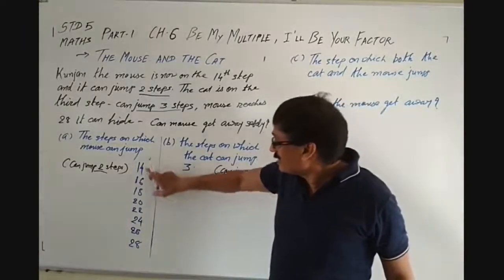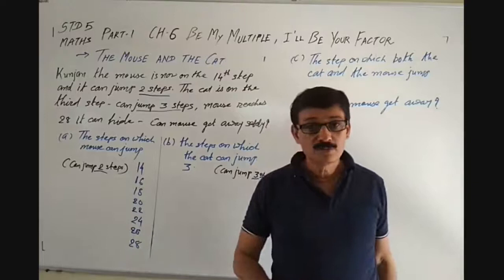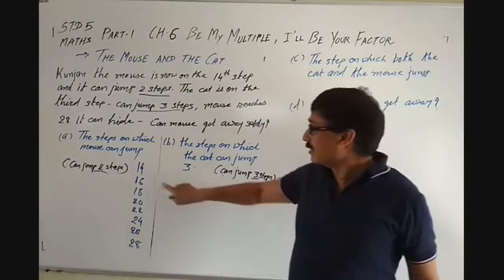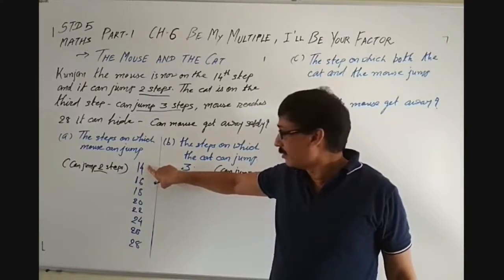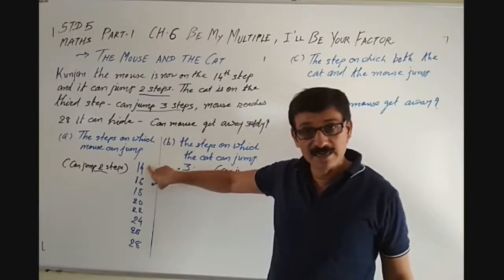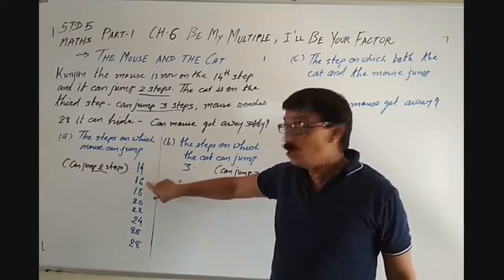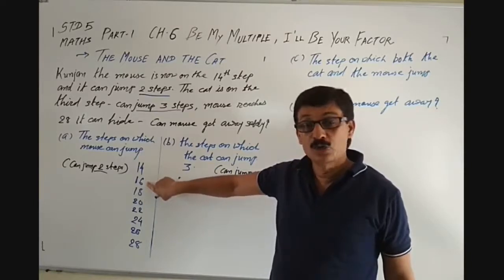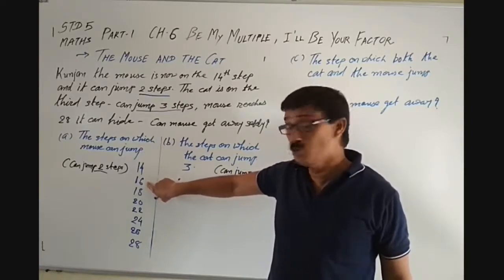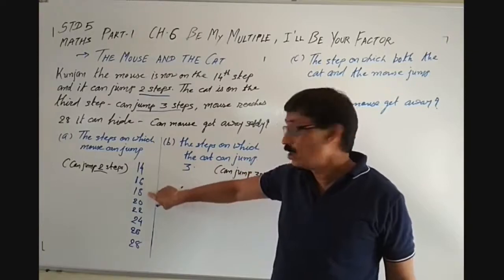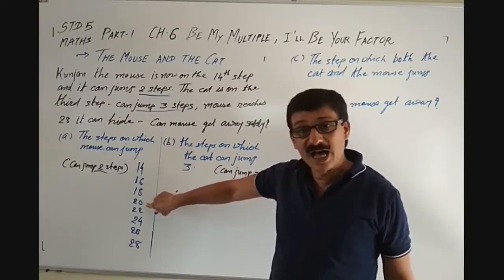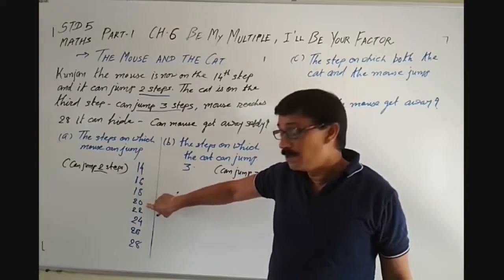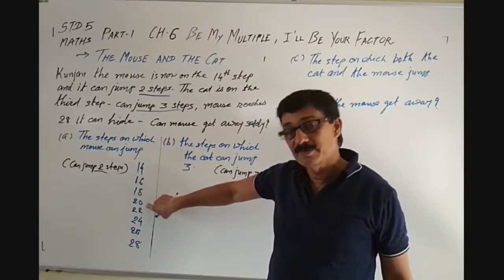Now, have you seen this is a table of 2? You know very well, 7 2s are 14 or 2 7s are 14, isn't it? Then 2 8s are 16, 2 9s are 18, 2 10s are 20.